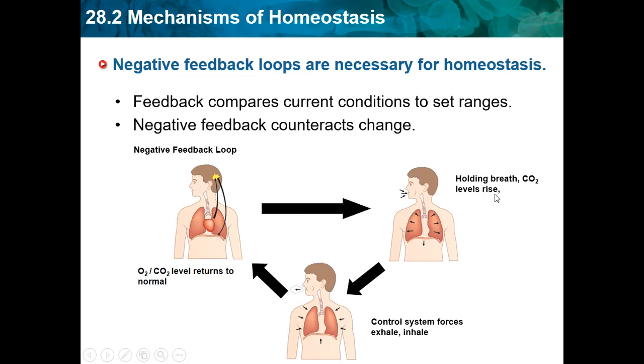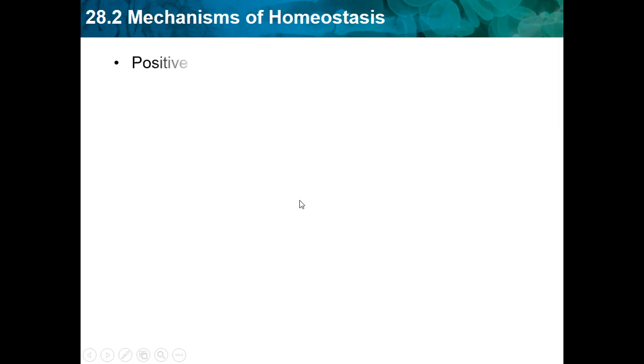Holding breath, CO2 levels rise. So we're losing oxygen in our body. We have more CO2. So the control system forces an exhale and inhale, so it forces us to breathe, and so we return back to normal, and it's a cycle that keeps happening.